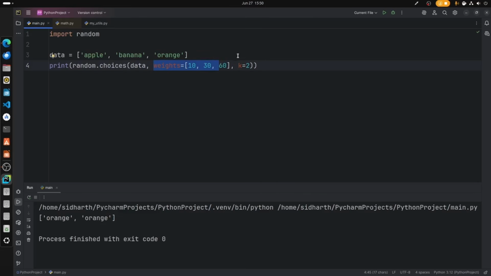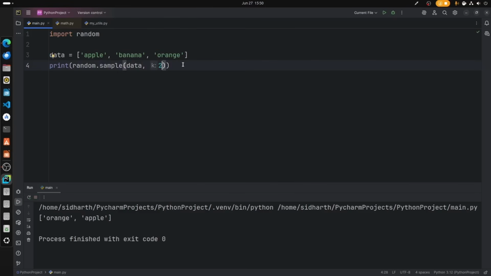Let's say you don't want to just add the weights, you just want to print a random two values. In that case, we'll just type sample. Okay, we're taking the sample from the data. The number of values we're going to take is 2. So we get different values but without the weights.